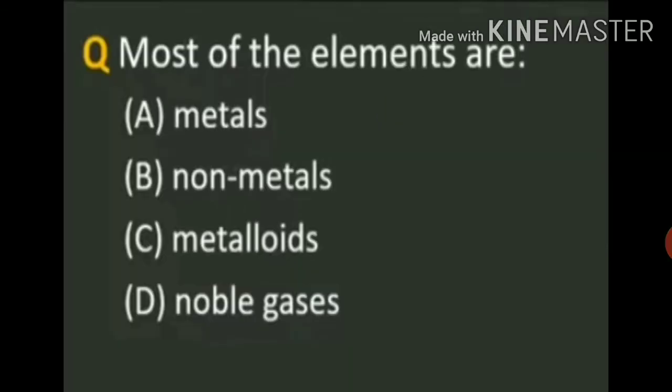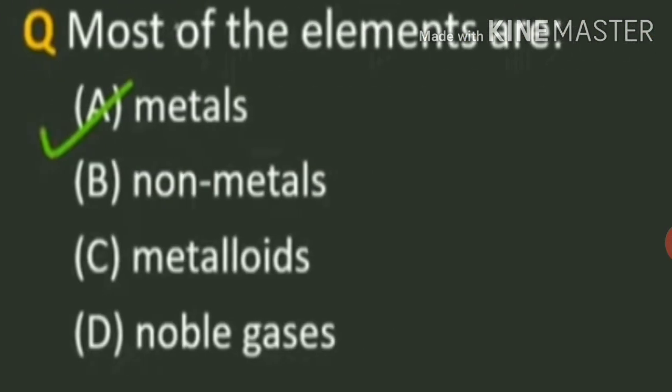Most of the elements are metals, non-metals, metalloids and noble gases. Which one is the correct option? Give me the answer fast. So, the answer is that most of the elements are metals.